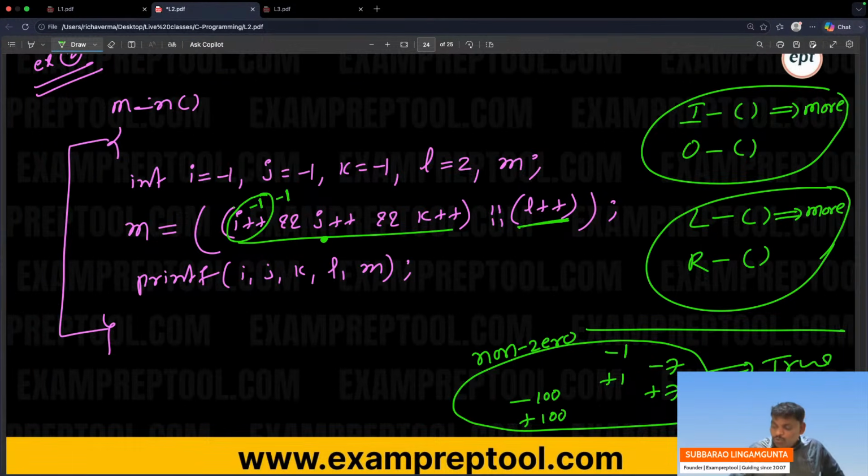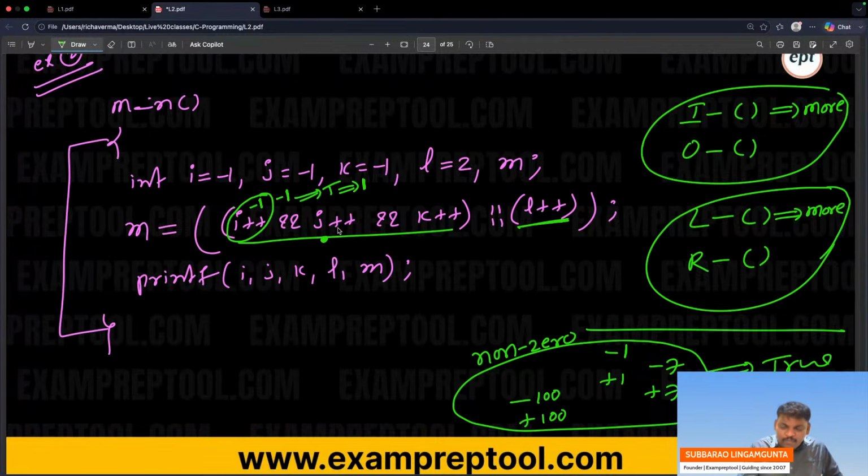Non-zero means true. True means 1. Remember everyone, non-zero means true, and true means 1. Be careful. See this one: I value is -1, and -1 plus plus. Because it is a post incrementation, -1 plus plus is -1 only. -1 means true, and true means 1.